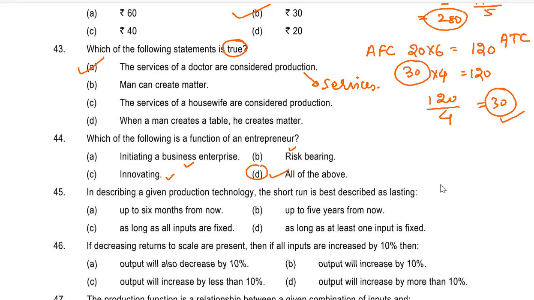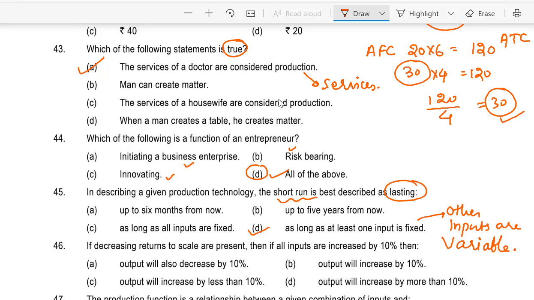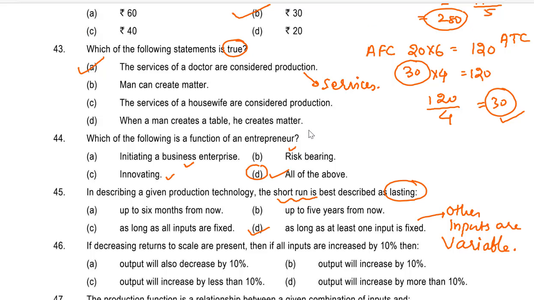In describing a given production technology, the short run is best described as lasting: A. Up to 6 months from now. B. Up to 5 years from now. C. As long as all the inputs are fixed. Or D. As long as at least one input is fixed. So short run is as long as at least one input is fixed and other inputs are variable. I believe you understood till here.